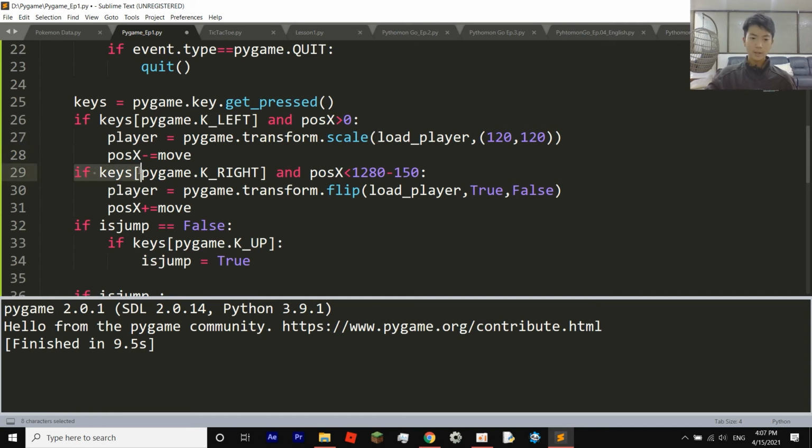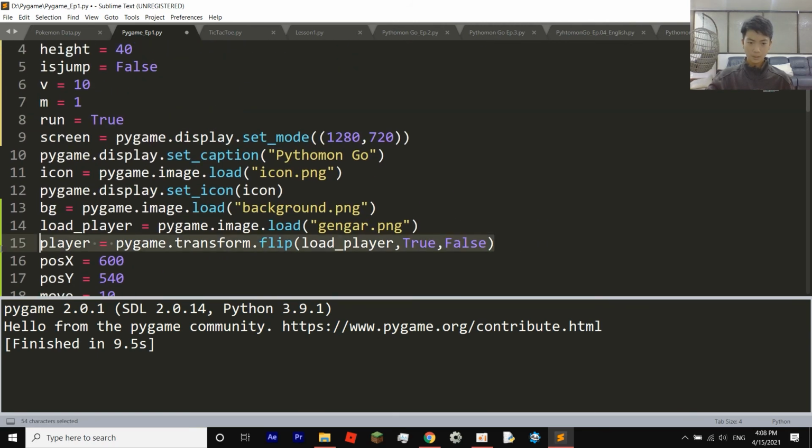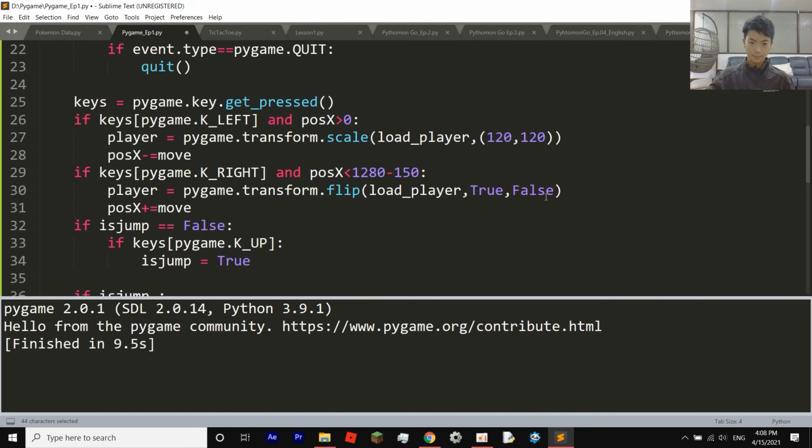And now if keys[pygame.K_RIGHT], you're pressing the right arrow, then position X is less than 1280 minus 150. So now it'll keep you inside the borders. And the same thing basically, except that this is true or false. This one you can copy from up here. You can just copy and paste. And then position X plus equals move, which means that it will move.